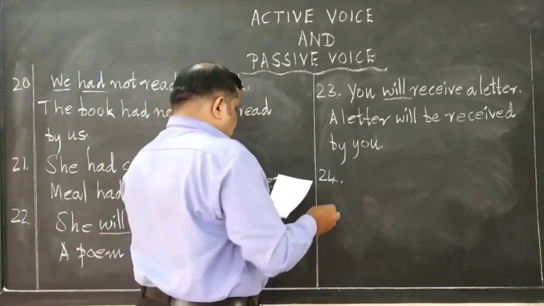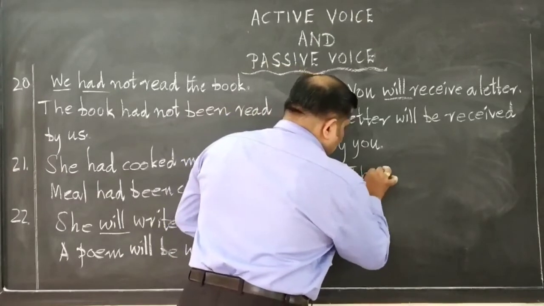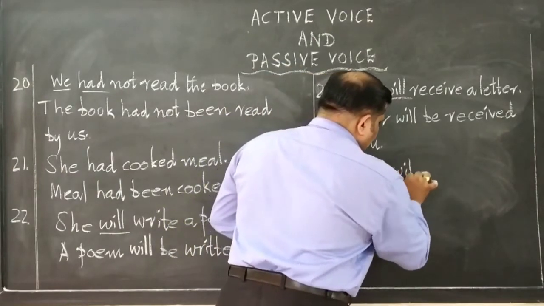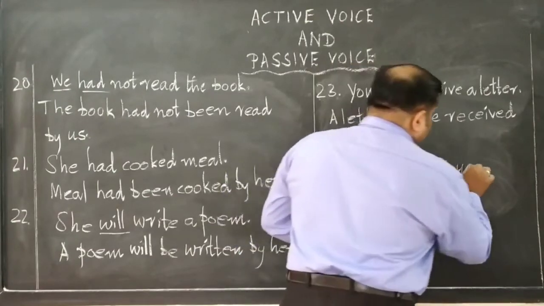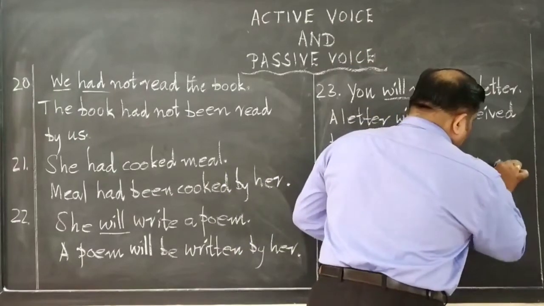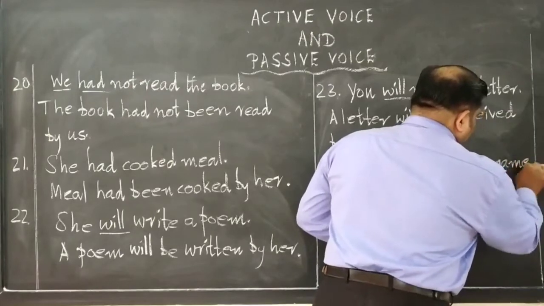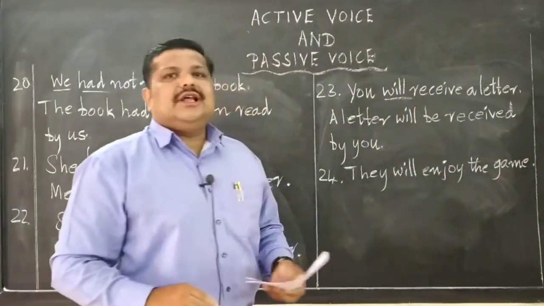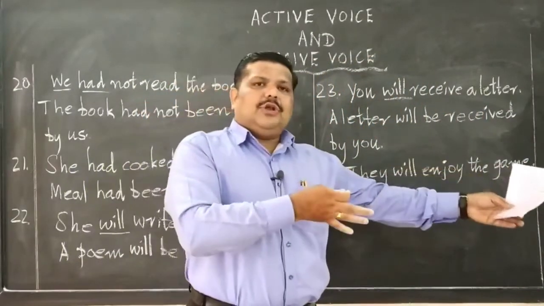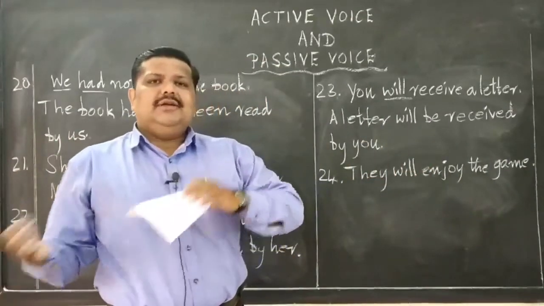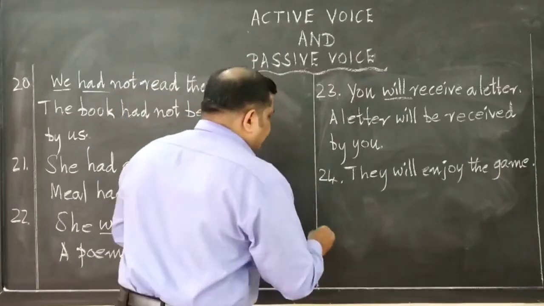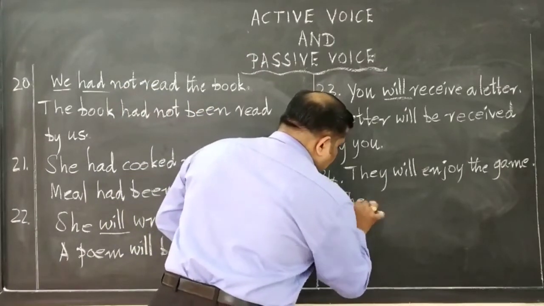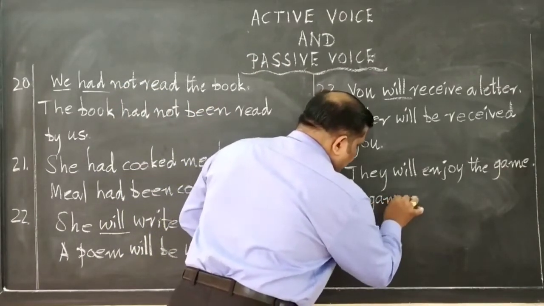24th one, they will enjoy the game. They will enjoy the game. Now put the action in the beginning. Begin with the words the game.